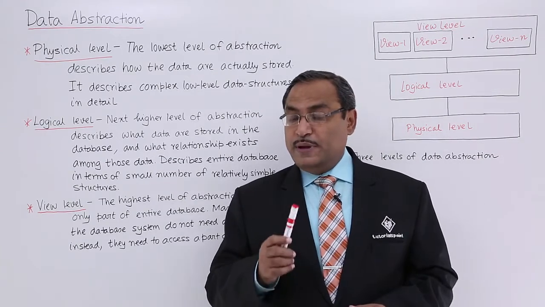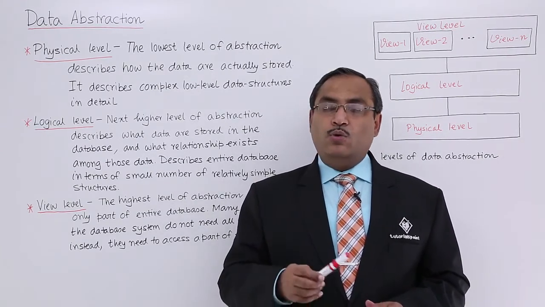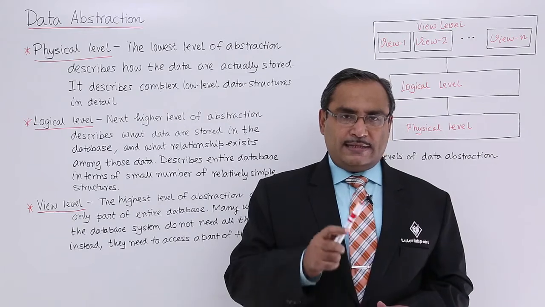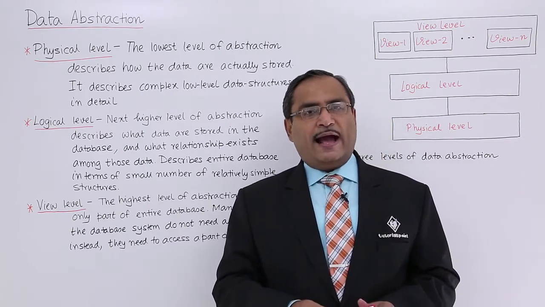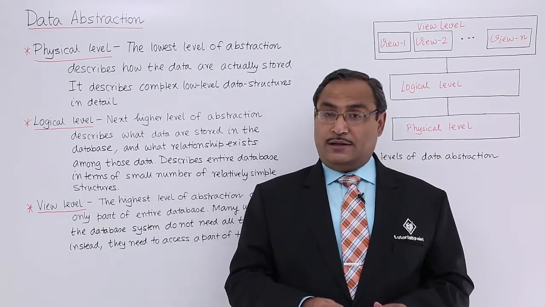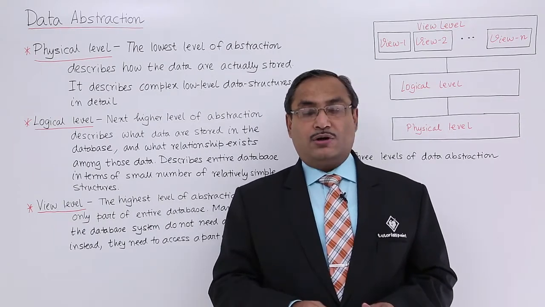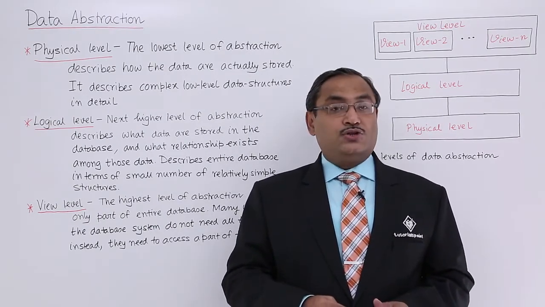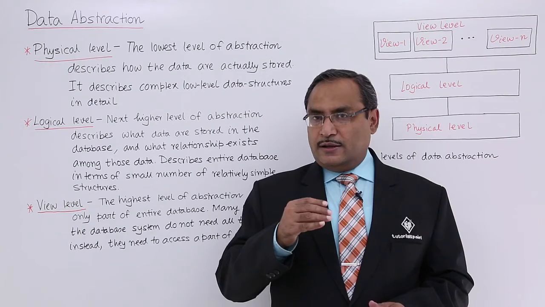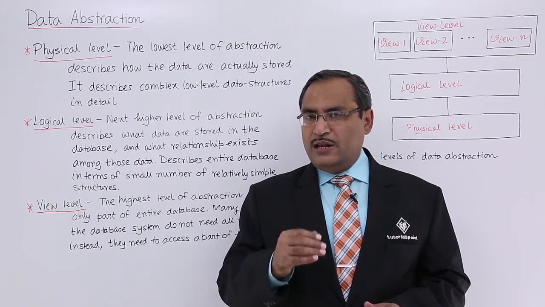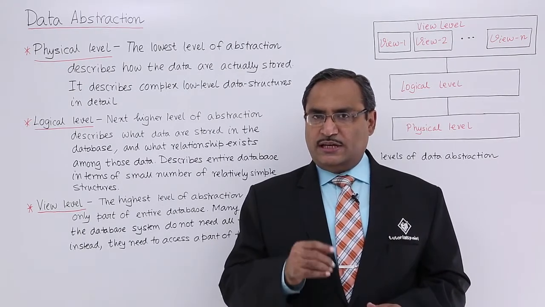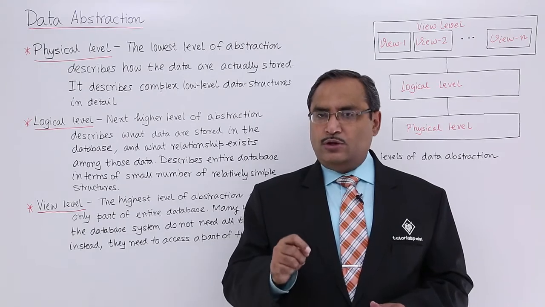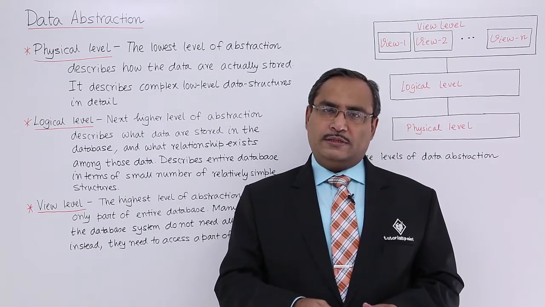Will it use a B+ tree data structure, or ISAM, that is indexed sequential access method, or hashing, extendable hashing, or clustering? In this way, the physical level deals with the data structure in which the data is going to be saved in the database.